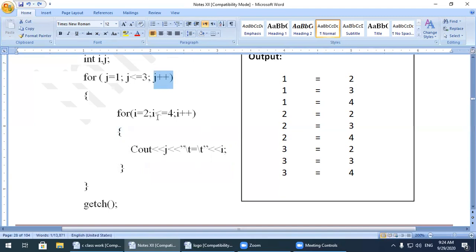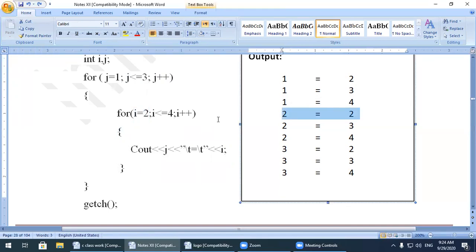It will increase the value of j. Now the value of j is 2. Value of j, 2 is less than 3. Condition again true, then again it will start from the first. So value of i is 2. Now watch here, when it will display its output it should be like this, 2 is equal to 2.